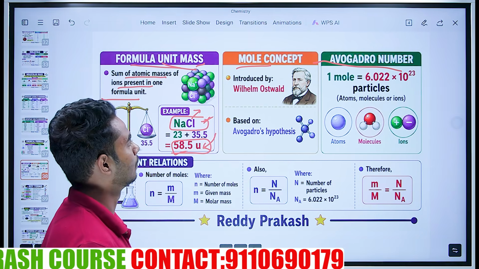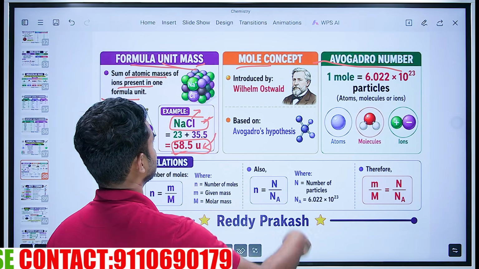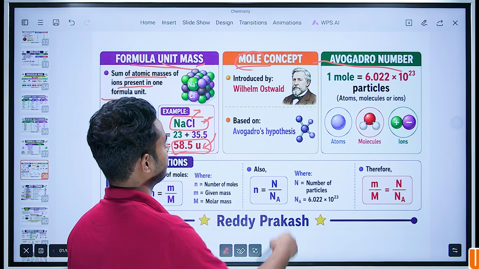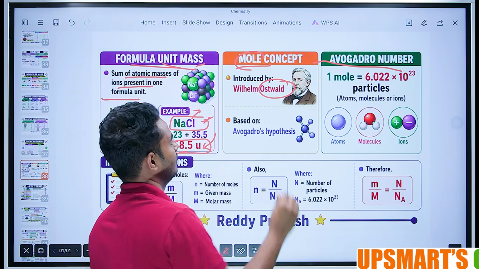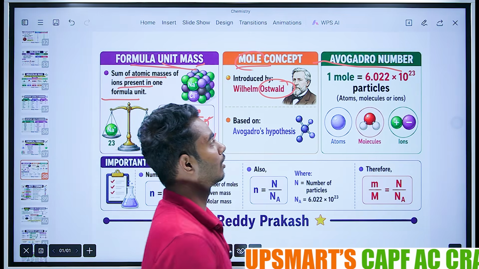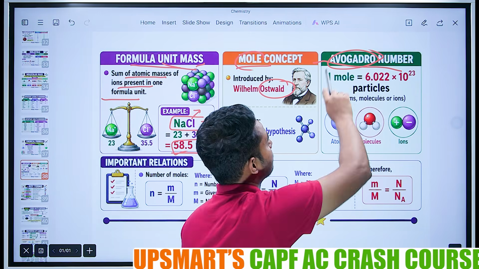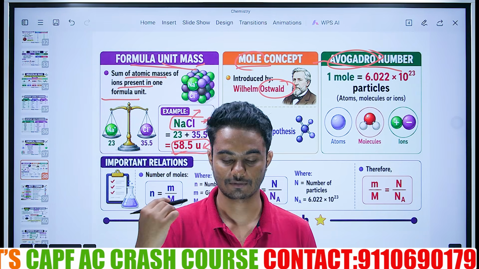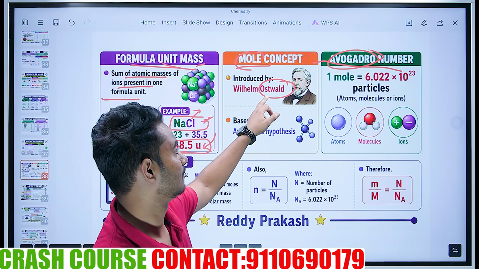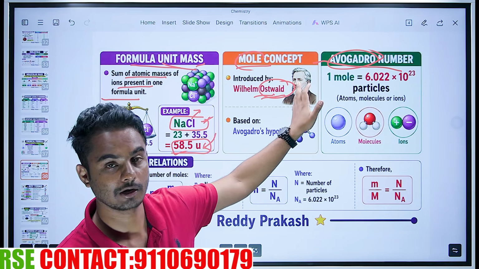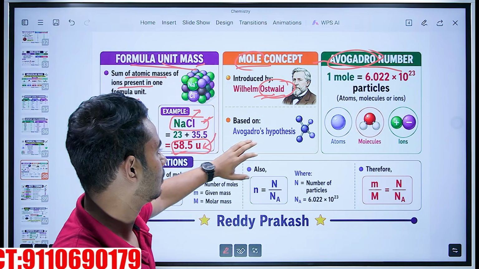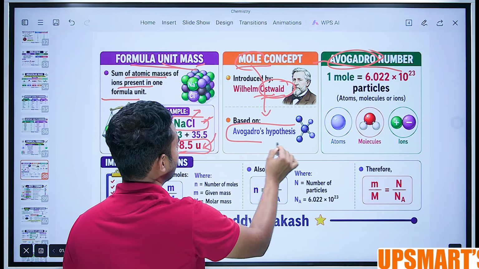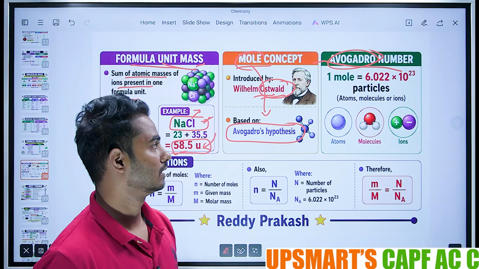Easy with this? No. What is mole concept then, sir? What is Avogadro number, sir? Mole concept was given by Wilhelm Ostwald. Avogadro number was given by Avogadro himself. He named the number after himself. Avogadro number. Mole concept was given by Ostwald. Okay. This is the history. Now, this mole concept is based on Avogadro's hypothesis, Avogadro's theories.